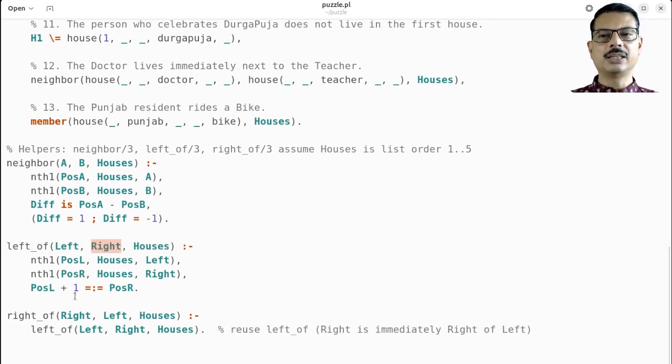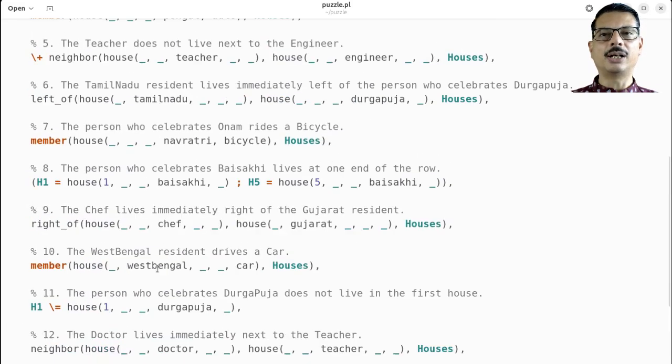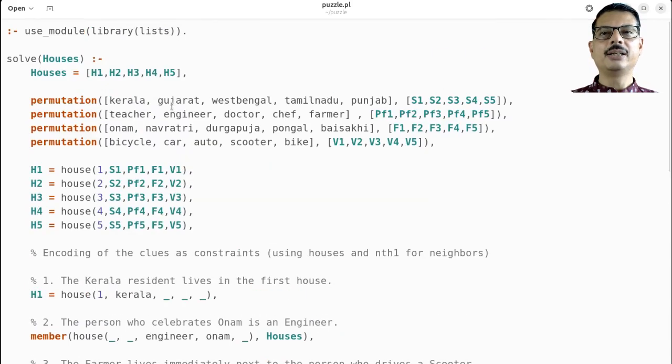Right of is same as left of, because we can make use of left of by swapping left and right, and we can get the result for right of also. So given all this, we have now completely defined the puzzle and see that it's exactly similar to the English text that we had for the puzzle.